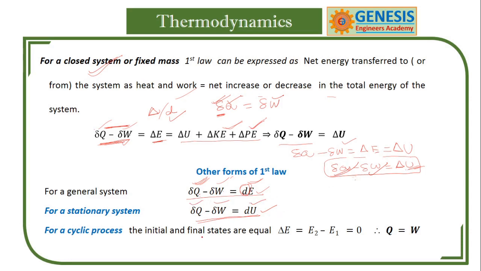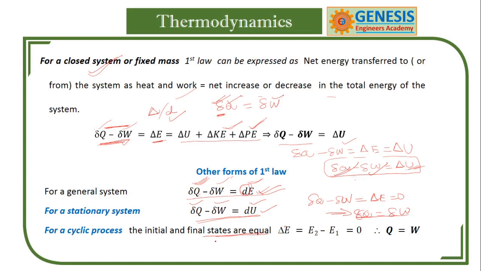For a cyclic process, the change in energy is equal to 0. That is, delta Q minus delta W is equal to delta E, which is equal to 0, which finally becomes delta Q equal to delta W. So we have a general formula for any system, and for a stationary system the kinetic energy and potential energy are 0, so what is left is internal energy, and this becomes dU.